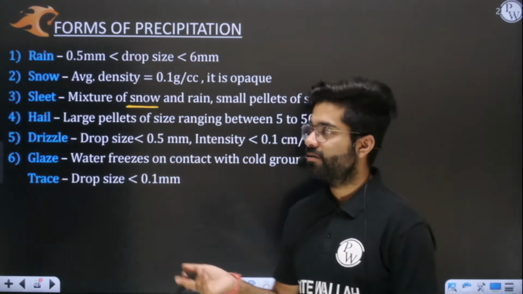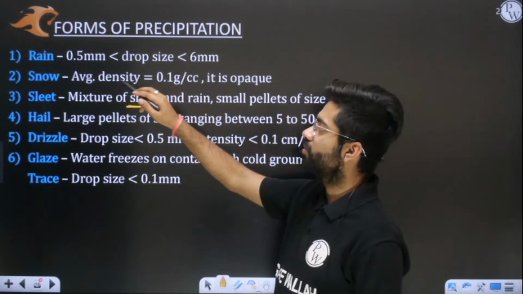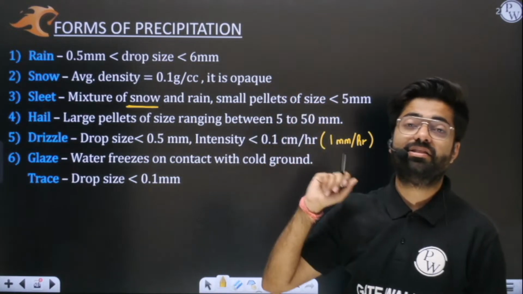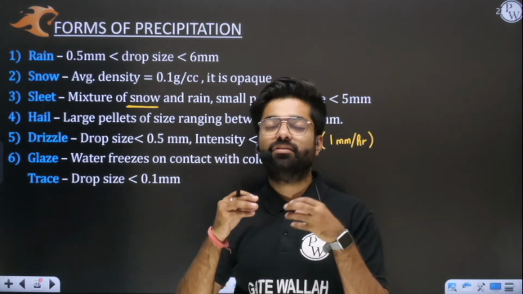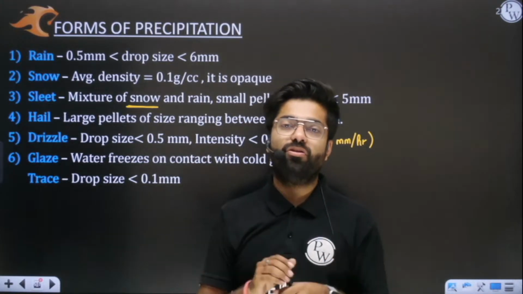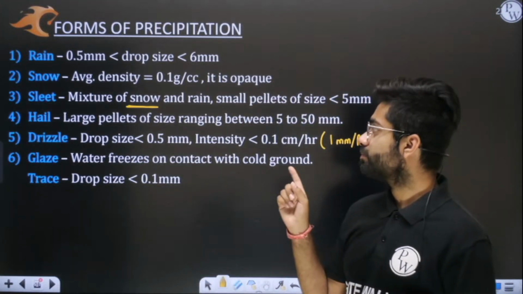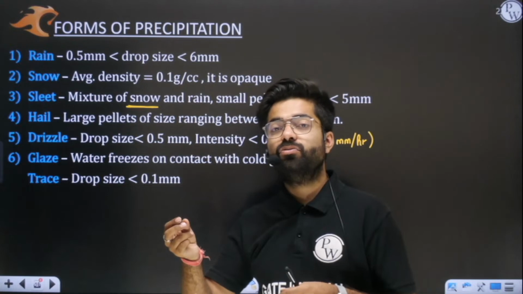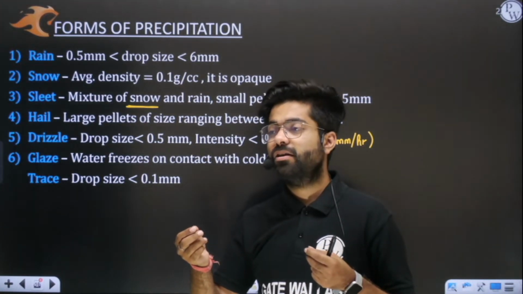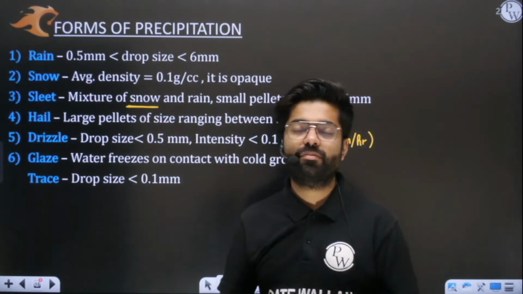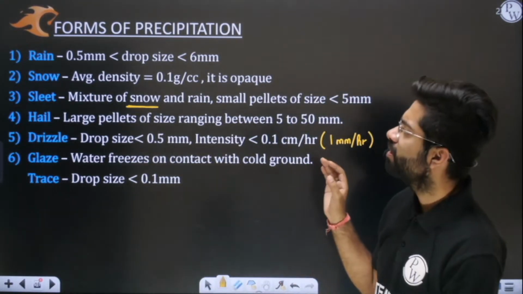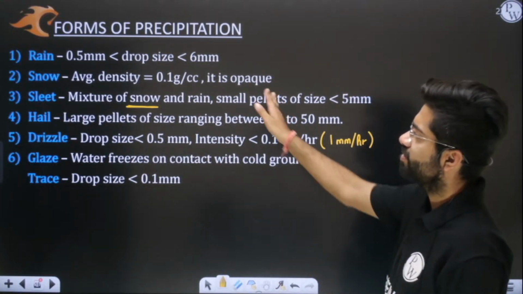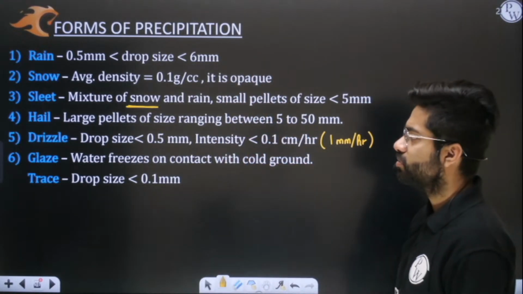Normal droplets are rain. And you need to understand that raindrops are not bigger than 6 mm. Why? Because a big drop will automatically break into smaller drops. If your raindrop size is more than 6 mm, it is so huge that it will not be stable. It will become unstable and break into smaller droplets. So a raindrop with size more than 6 mm is not stable, so it will ultimately break and you will see a size in this range.